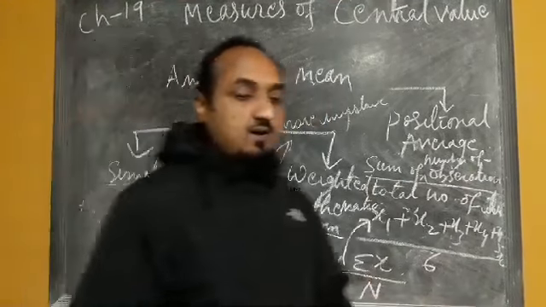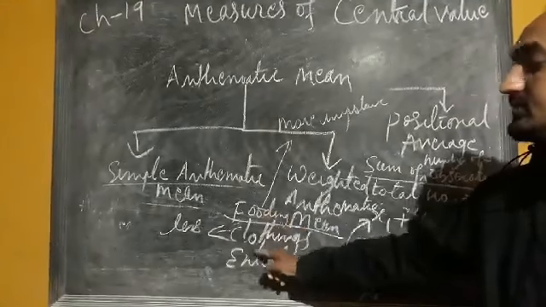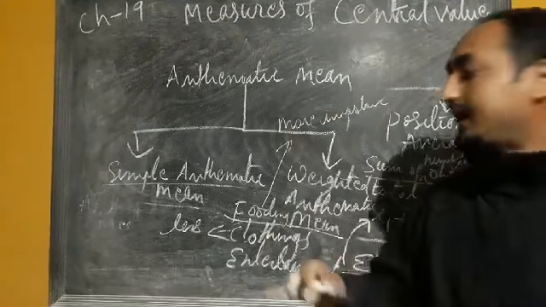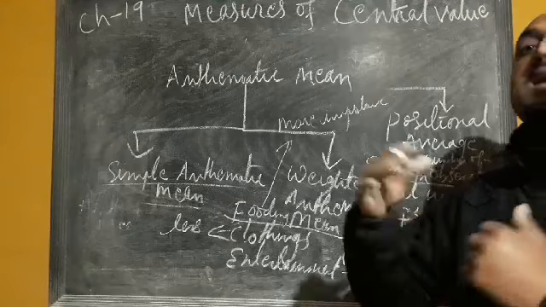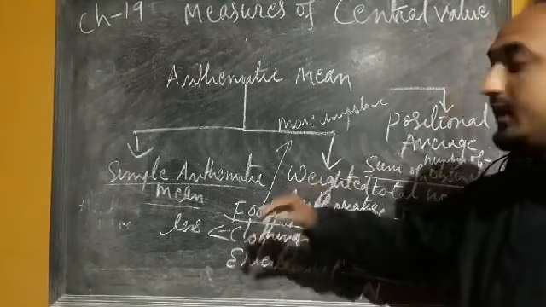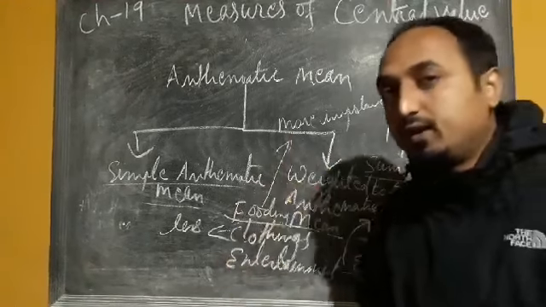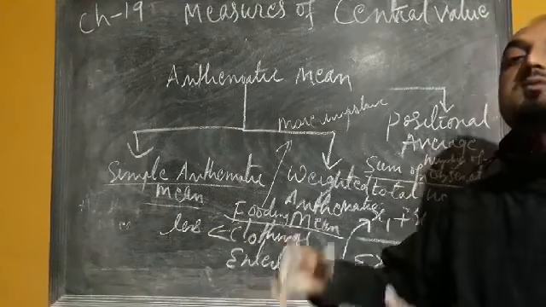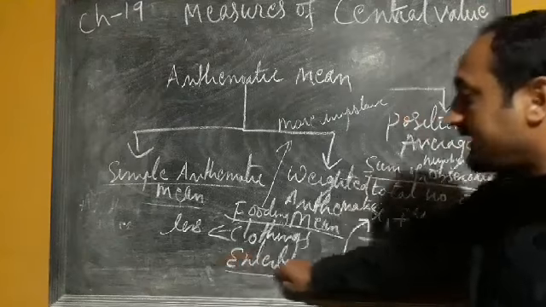So we can see that in the given example, the three items have different importance. In terms of relative importance, the three items are different: more importance to fooding, a little less to clothing, and very little to entertainment.